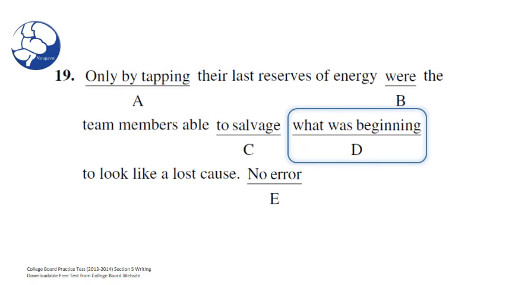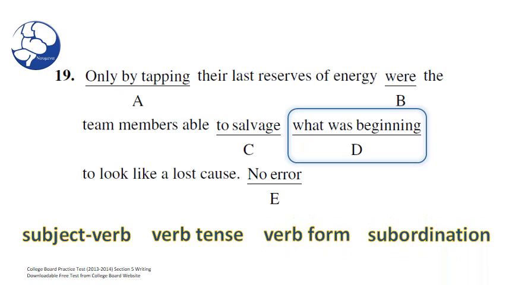What was beginning? Well, here we're going to look for quite a few possible errors: subject-verb, verb tense, verb form, and subordination. Well, let's start with subject-verb. What are we looking at here, Anthony, if we're testing for subject-verb? Well, we want to see what the subject to the verb phrase was beginning would be. In this case, it's what.